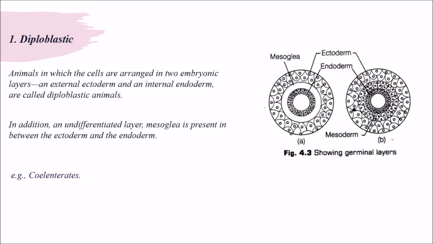So which animals are categorized as diploblastic animals? The animals in which the cells are arranged in two embryonic layers, an external ectoderm and an internal endoderm, are called diploblastic animals. In addition to the ectoderm and endoderm, there is an undifferentiated layer present in between them called mesoglea. Example for this is coelenterates.